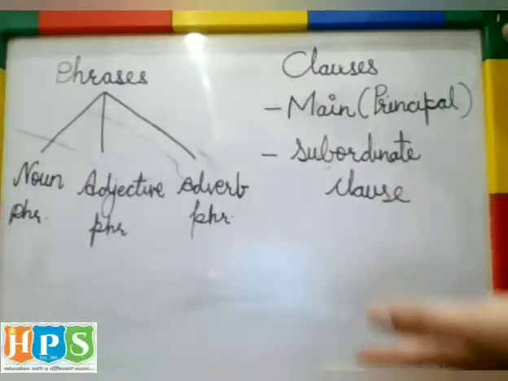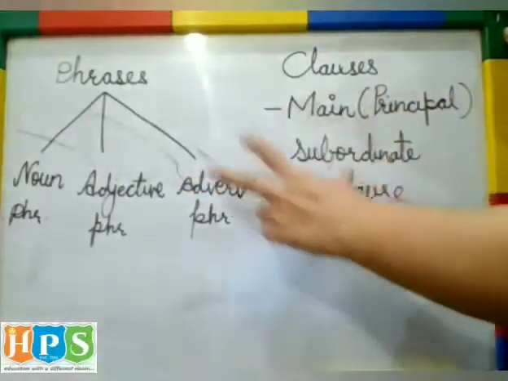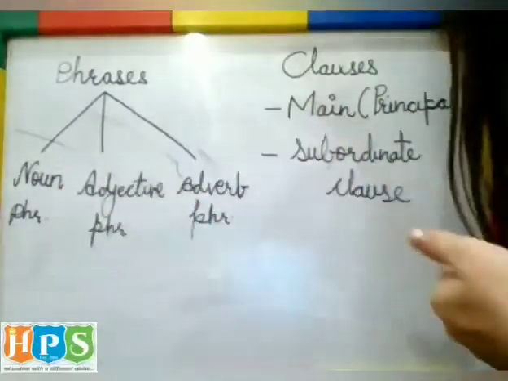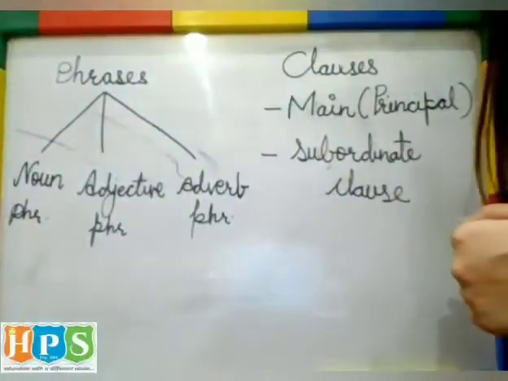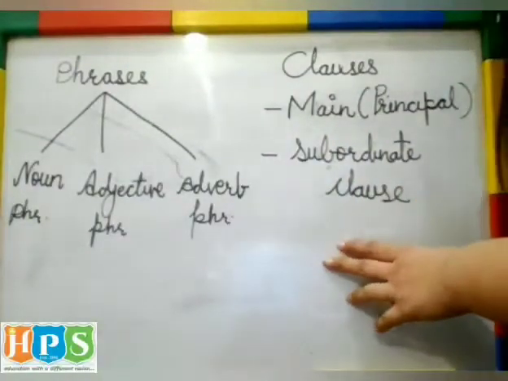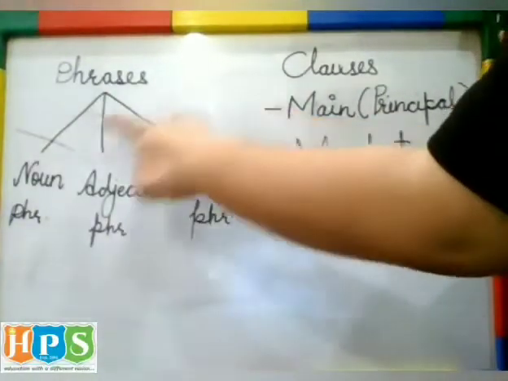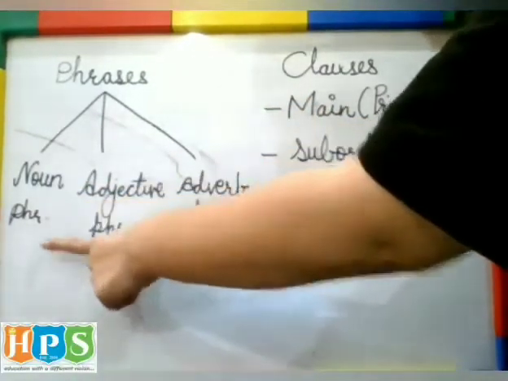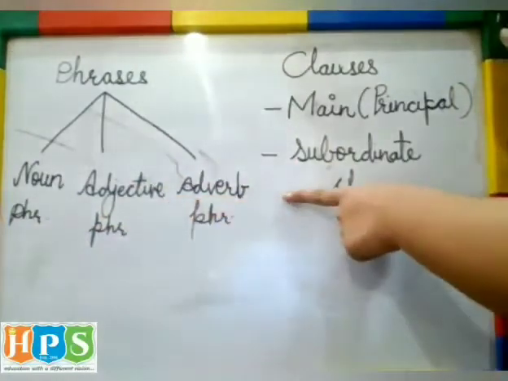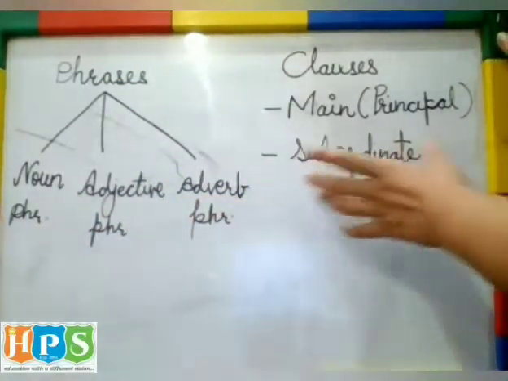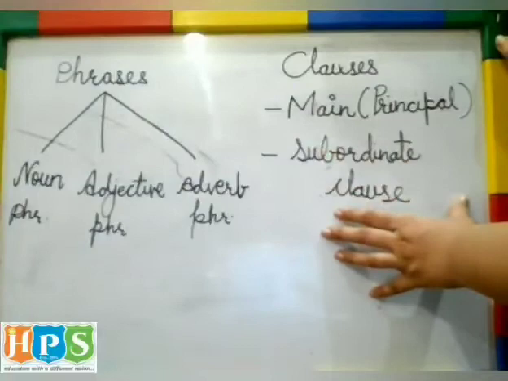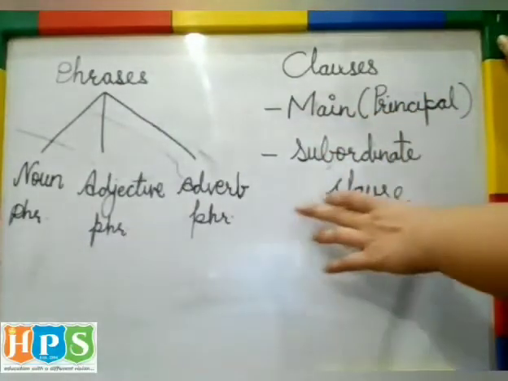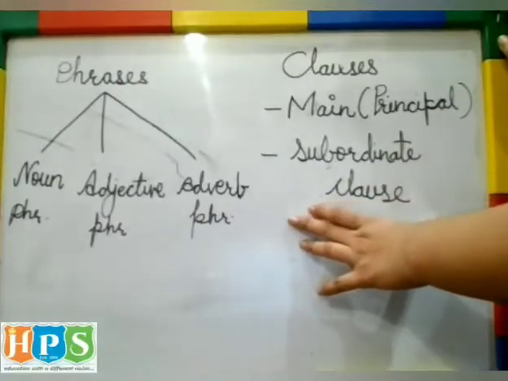So phrases and clauses basically इनके ये parts होते हैं, ये types होते हैं, and this we will study in detail in the next chapter. Okay, so the types of phrases are noun phrase, adjective phrase and adverb phrase, and clauses are basically of two types: main or principal clause and subordinate clause.